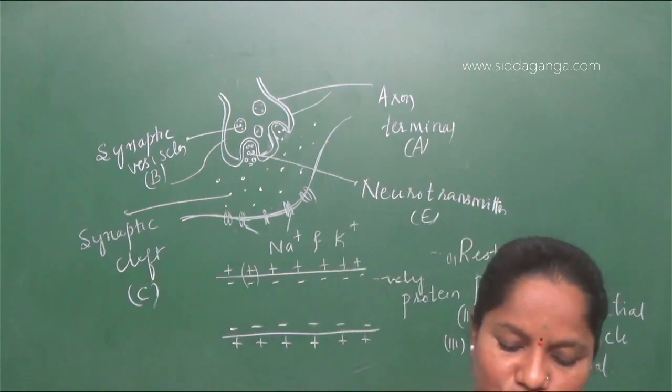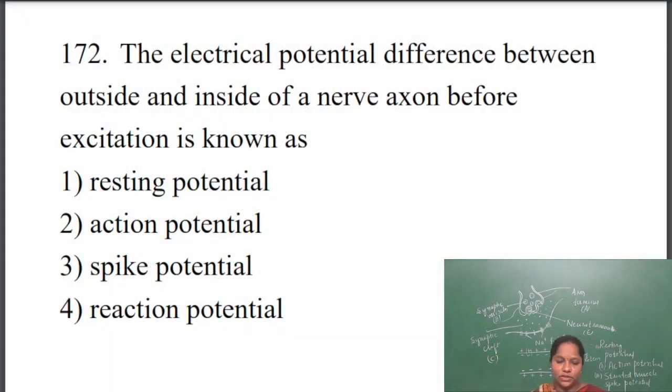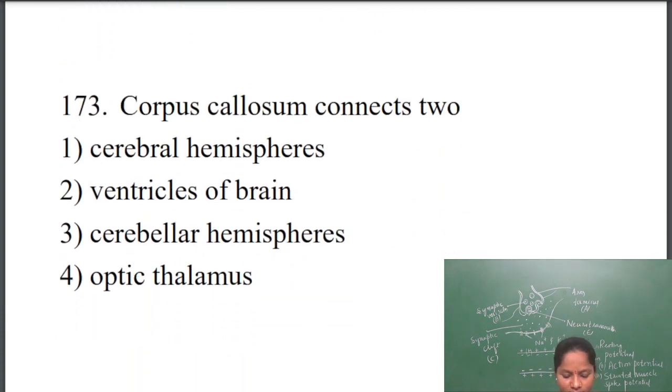So once again, I'll repeat. The question is the electrical potential difference between outside and inside of the nerve axon before excitation is known as resting potential. Okay. We say it is polarized. Then we say depolarized. Then we say repolarized. So when it is polarized, the charges are going to move inside. So influx of sodium ions and potassium ions will take place to maintain the concentration gradient. Right? So the answer for 171 will be resting potential. Okay.